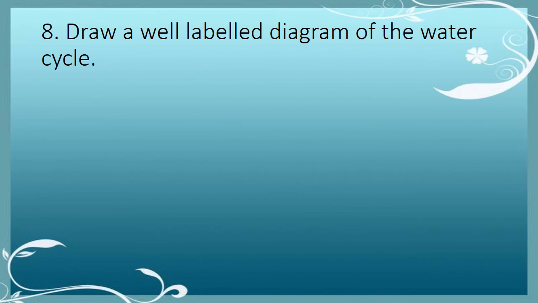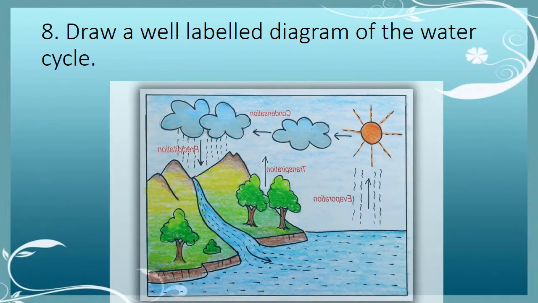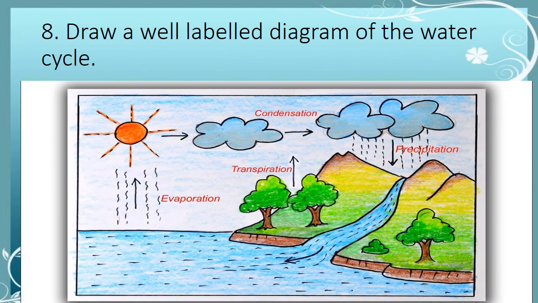Exercise number 8 is draw a well labeled diagram of the water cycle. So we all know that in the water cycle we have 3 main stages. First is evaporation, then condensation and then precipitation. This is the circulation of water between the earth and the atmosphere, which is natural.